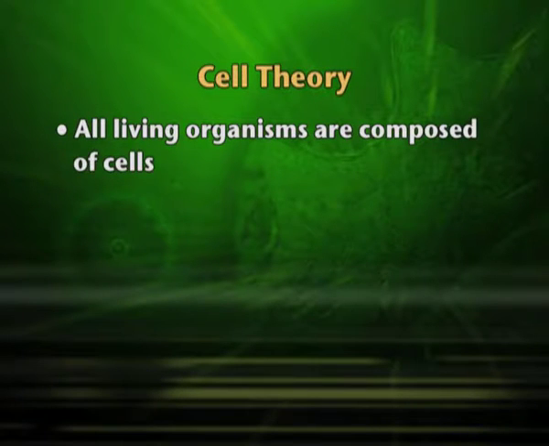They told us what cell theory is, and of course, it is correct. They said that all living organisms are composed of cells. All living bodies, whether animal or plant, are composed of cells, or cells are the building blocks.